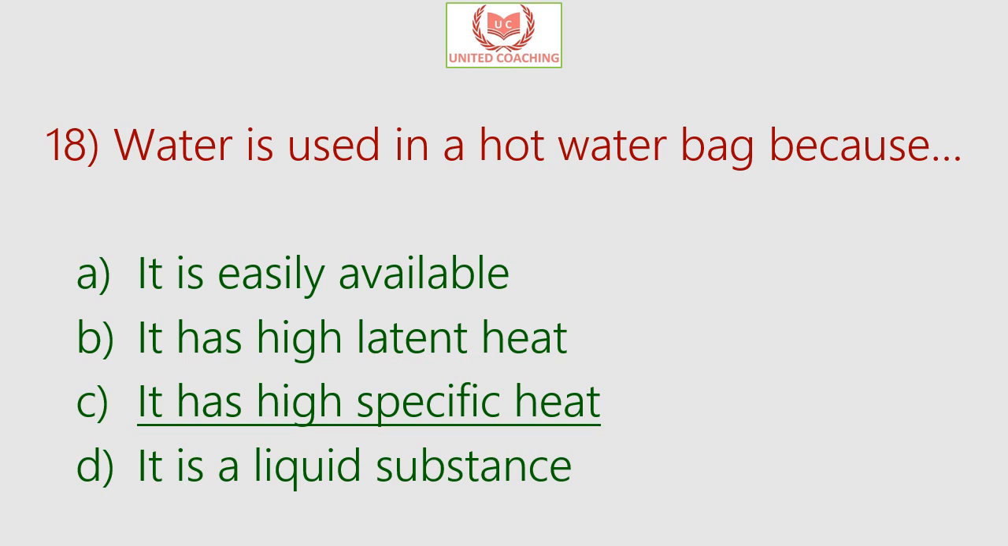So the correct answer is it has a high specific heat. Water has a high specific heat. That means if you keep on adding heat to the water, the amount of energy, the amount of heat that is required to change the temperature by 1 degree, that amount is very high. So you need a very high amount of heat to add to the water, so that the temperature changes by 1 degree. So specific heat is the amount of heat that must be added to the substance in order to increase the temperature by 1 degree Celsius.